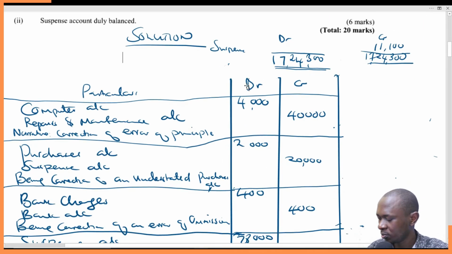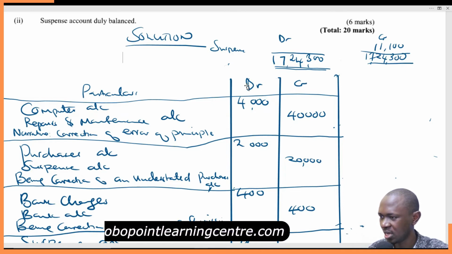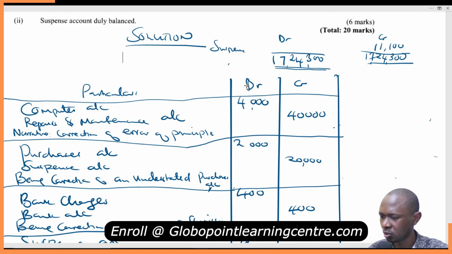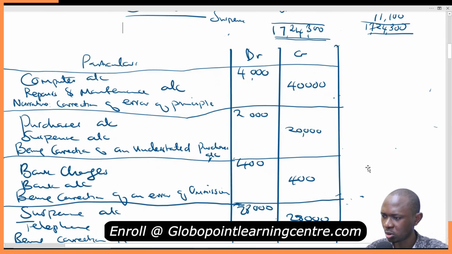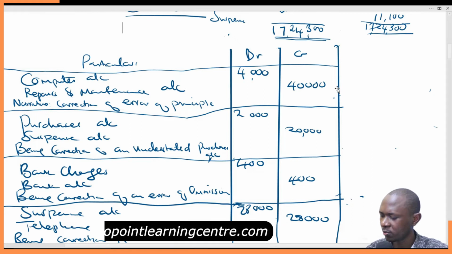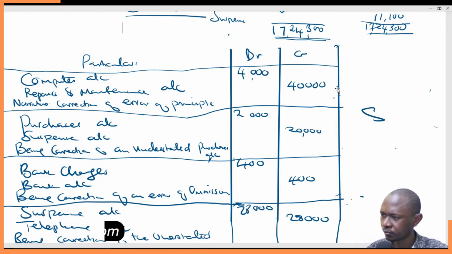I hope we know what purchase returns is. Purchase returns. This is the normal purchases account. Let me use this place here just to show purchases account.